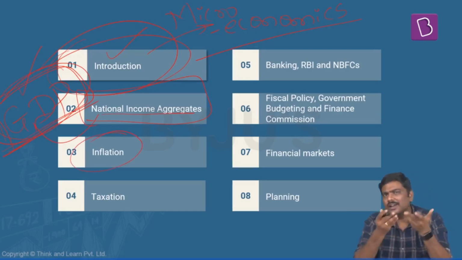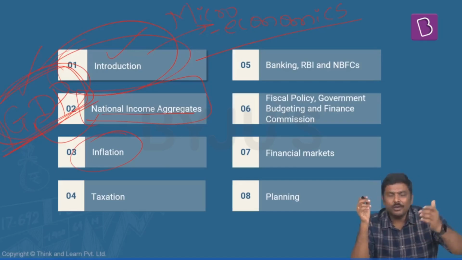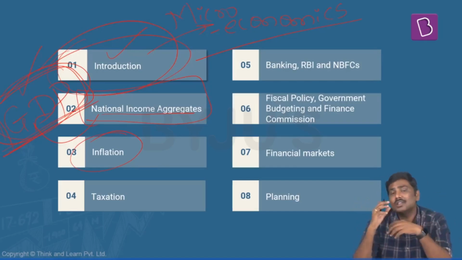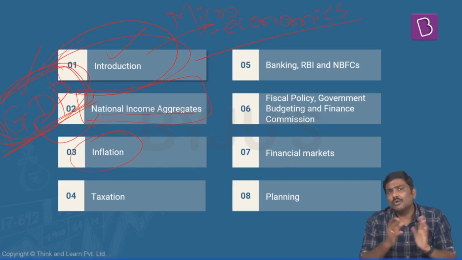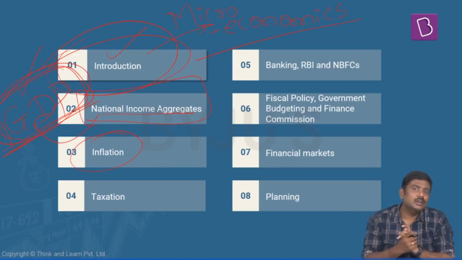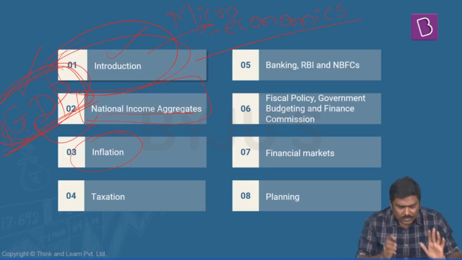Once we are done with this, we'll look at inflation. What do you mean by inflation? How is inflation measured? What is WPI? What is CPI? What is the role of RBI in controlling inflation? What measures are taken by RBI? What measures are taken by the Government of India? Right? What are the factors which induce inflation in the market? All of these will be discussed under the ambit of inflation.